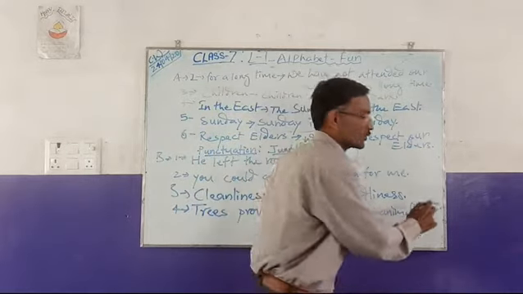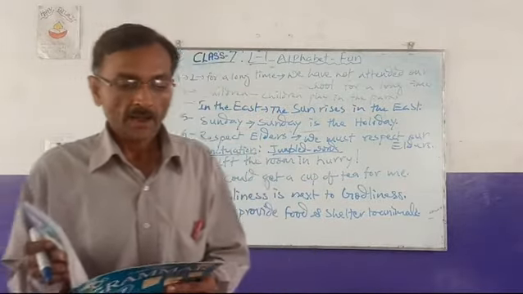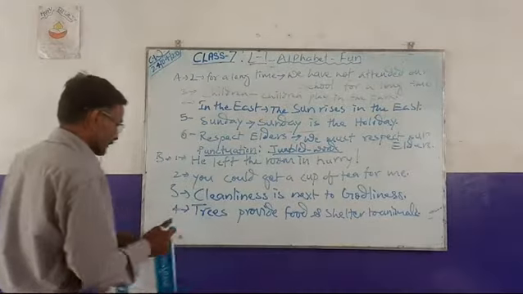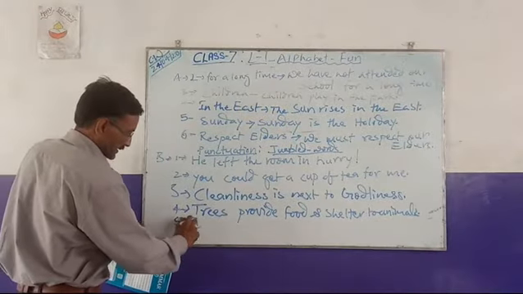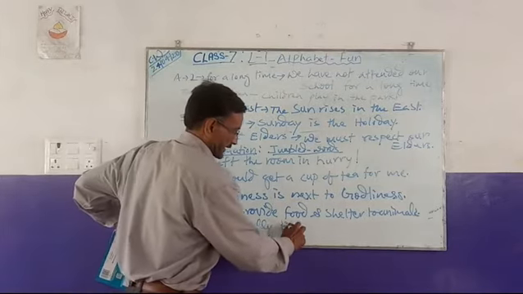Like that we have to make a meaningful sentence. Next: I am really tired and hungry. I will be capital. I am really tired and hungry.